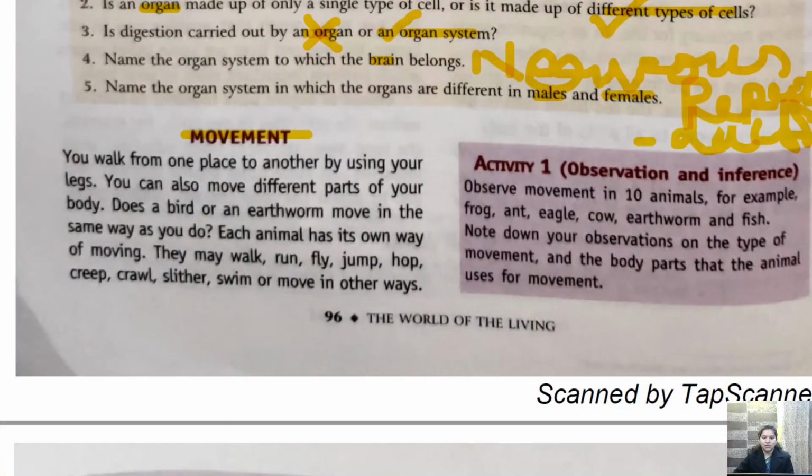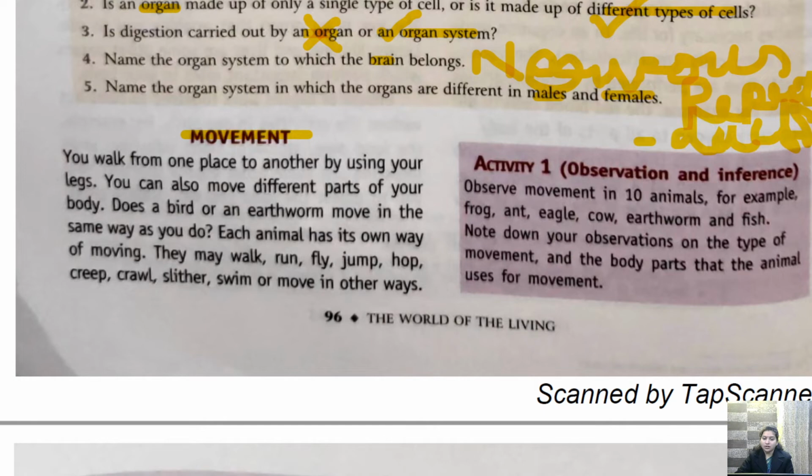So movement: you walk from one place to another by using your legs. We walk with the help of legs. You can also move different parts of your body. We can move our hand, we can move our neck, we can also move our wrist like this, isn't it? We can move our fingers. So there is movement in our body.